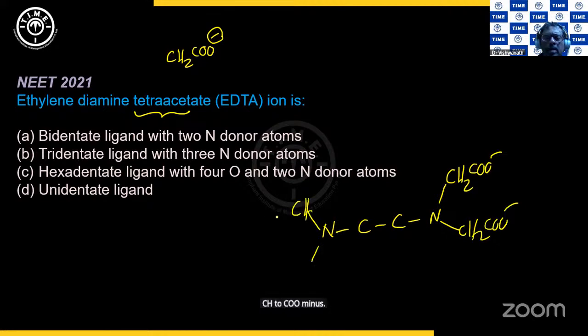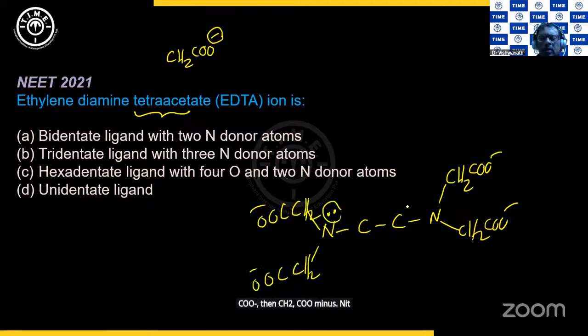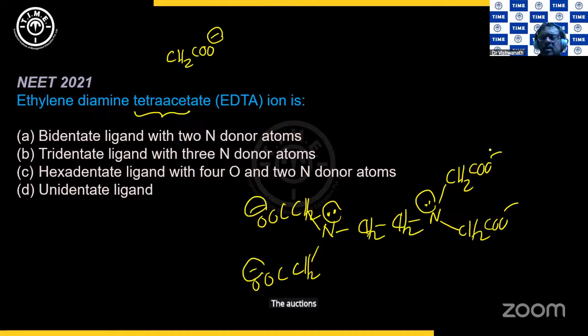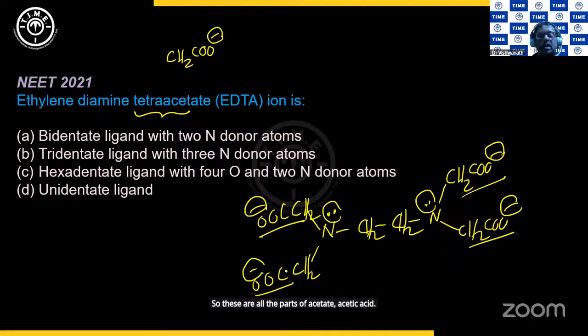Here also we have CH2COO minus, then CH2COO minus. Nitrogen will donate. The 2 nitrogens can donate. This is CH2, this is CH2. The oxygens can also donate because it is tetraacetate. So these are all the parts of acetate, acetic acid's acetate ion.